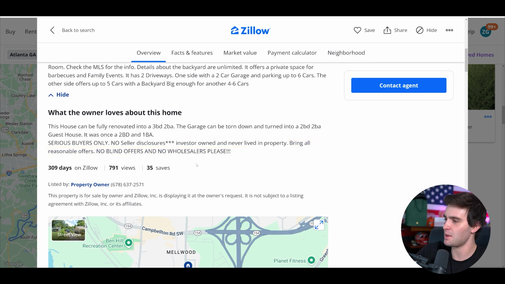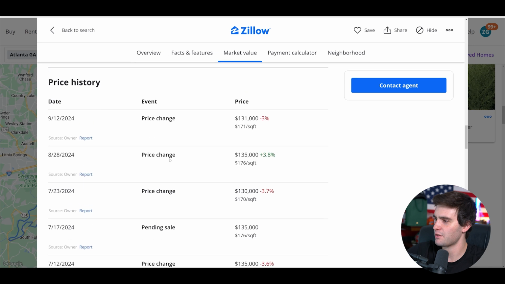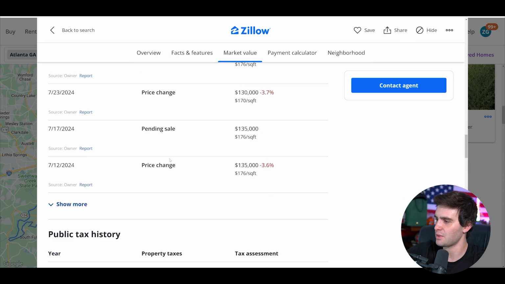So this is somebody who's been through the gamut and has dealt with wholesalers before. Blind offers is funny, so they want you to see the house, which is actually decent. Investor owned. So this is clearly not a good investor. Bring all reasonable offers, serious buyers only. I don't even know what to say about this. So let's look here and get some more information. So this is clearly an unreasonable seller.